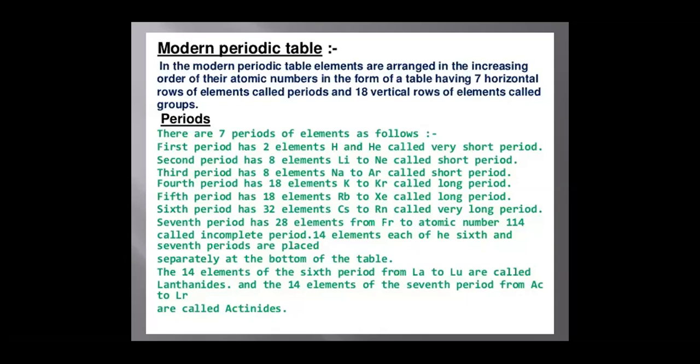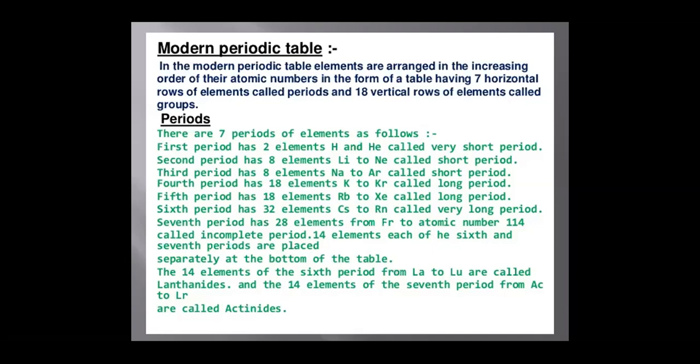The third period has 8 elements, sodium to argon, also called a short period. The fourth period contains 18 elements, potassium to krypton, called a long period. The fifth period has 18 elements, rubidium to xenon, called a long period.